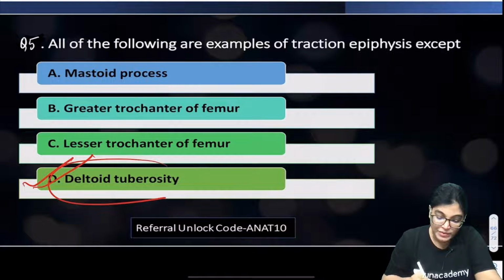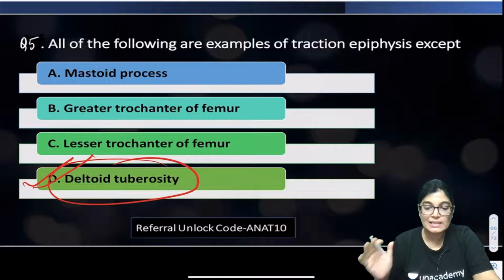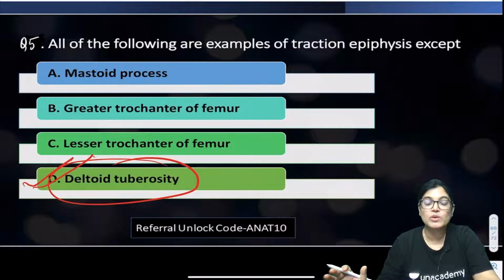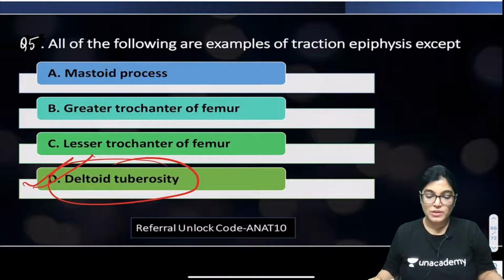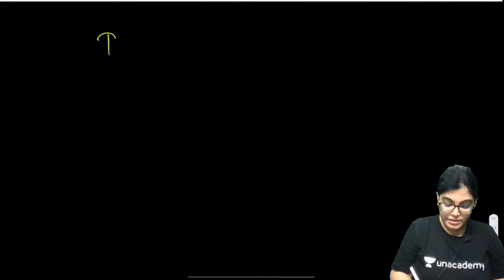But the deltoid tuberosity is located in the diaphysis of the long bone, so it cannot be an example of traction epiphysis. A few points about traction epiphysis, please note down.